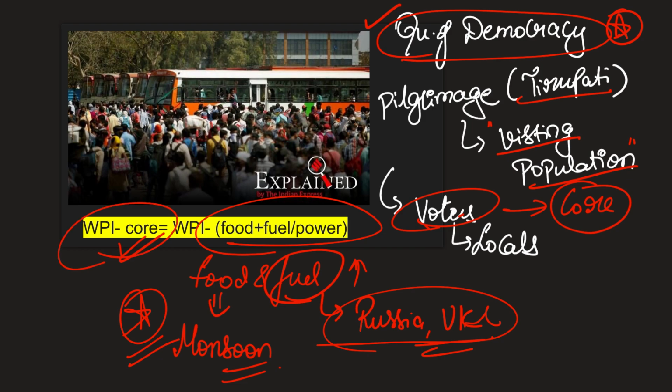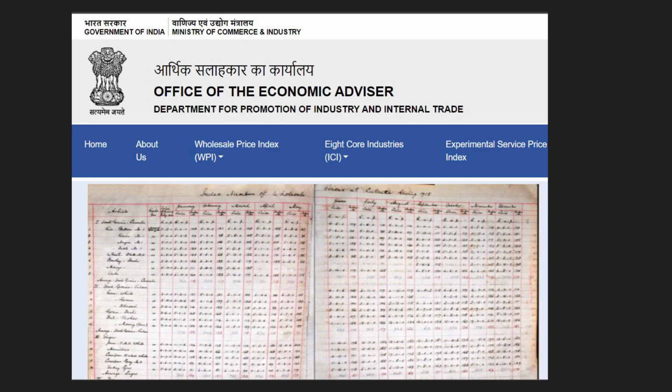Just like in the case of this debate about the core voters, that is the local population, we are talking about WPI core. We are talking about everything in our situation which excludes food and fuel, which is very volatile in nature. This is the WPI core that we're talking about. Another important concept for our prelims. This WPI is calculated by the Office of Economic Advisor under the Ministry of Commerce. So this is another important prelims question that you have to remember.